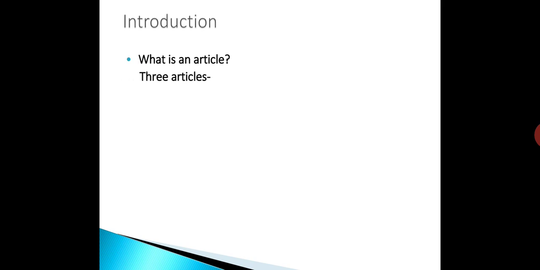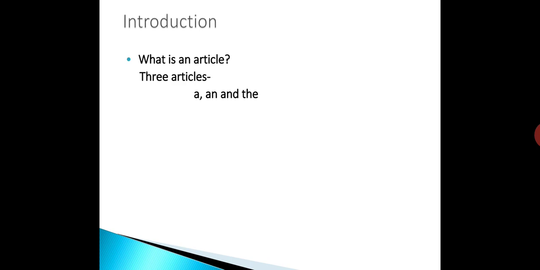So let's see what is an article. There are three articles in English language. They are a, an, and the. The words a, an, and the are called articles. Actually, they are demonstrative adjectives and they are used to point out people or things.